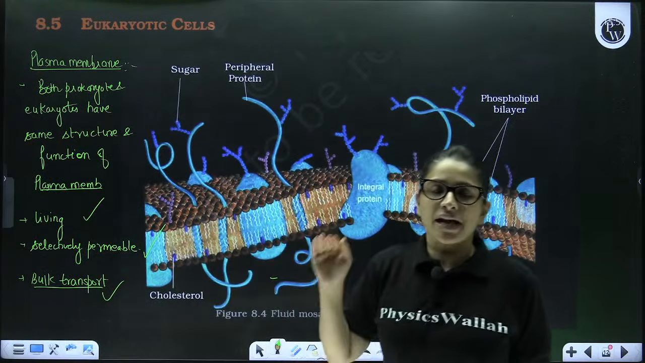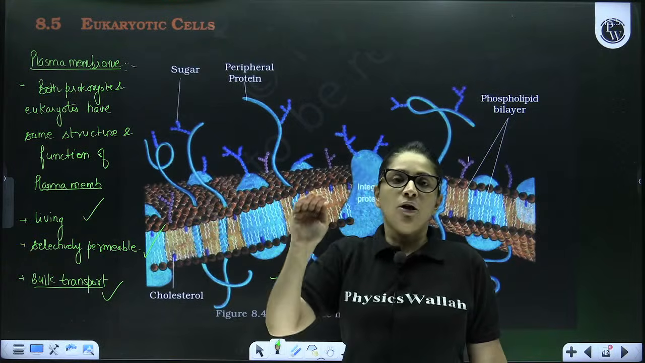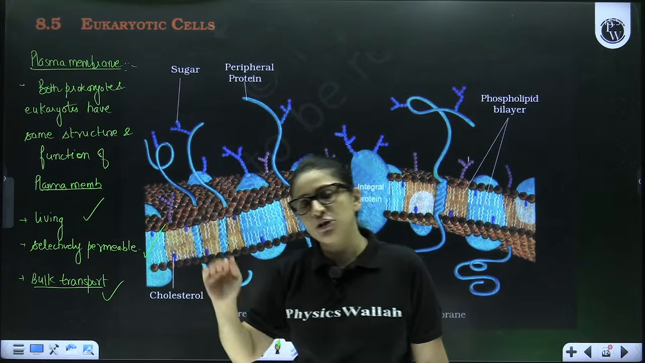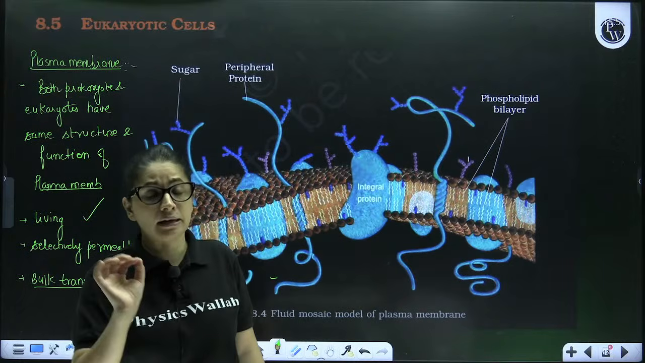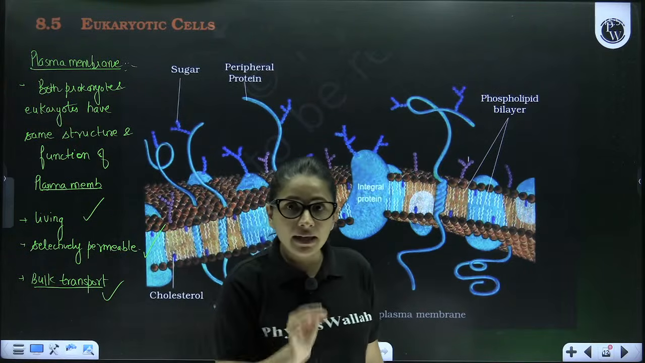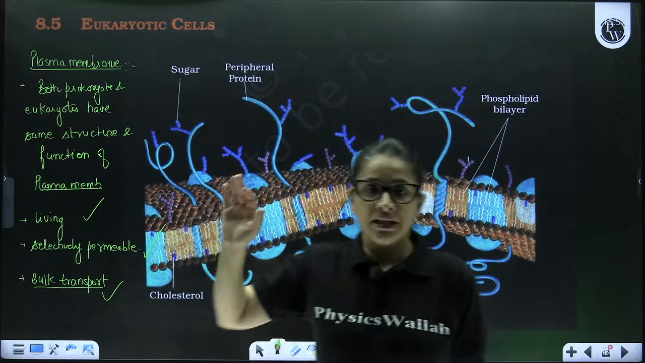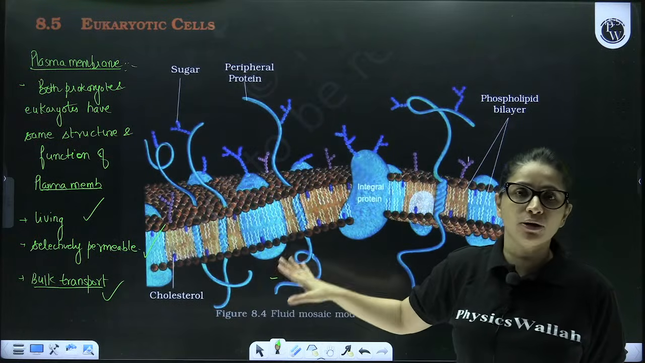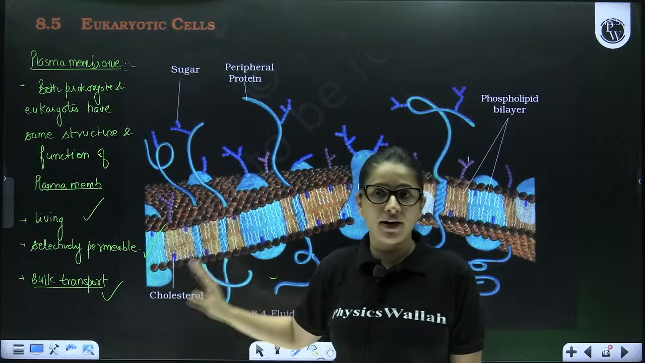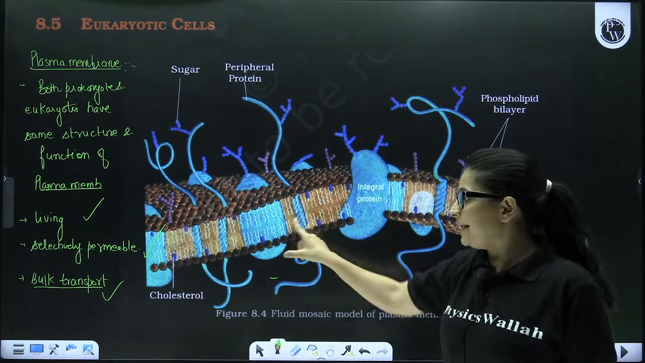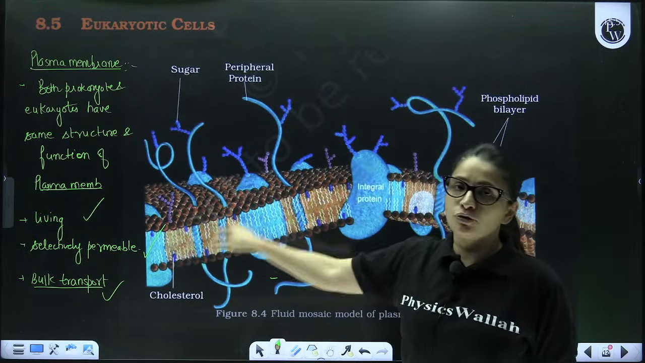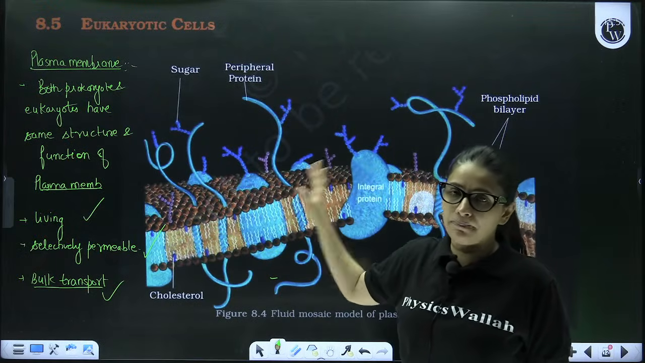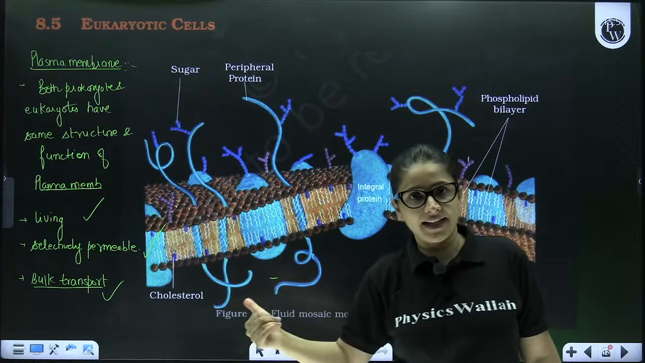The most accepted model of explaining the structure of plasma membrane was given by Singer and Nicholson in the year 1972 by the name fluid mosaic model. This diagram I have picked up from your NCERT. This diagram is very, very important. All these labelings that you see over here are absolutely very, very important. So just make sure that you know this diagram by heart as well as the important points.